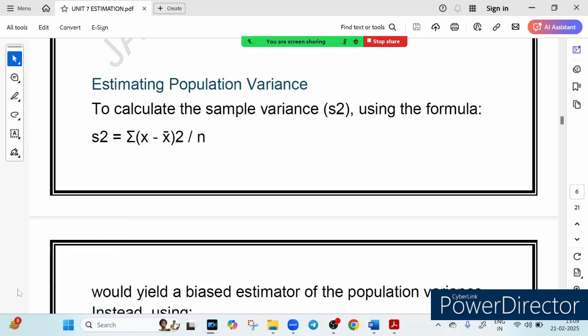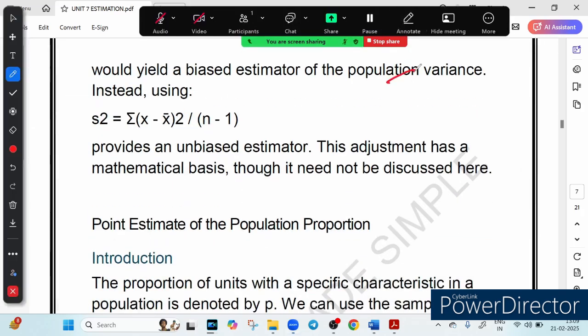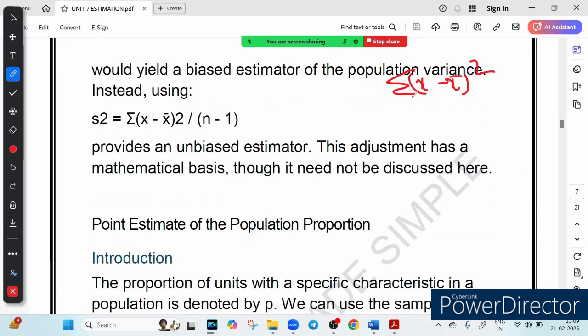The right formula is here. Just let me show you. Yeah, this is the right formula. We divide it by n minus 1. So what we do is summation of (x minus x bar) squared upon n minus 1. This is how we calculate the variance.